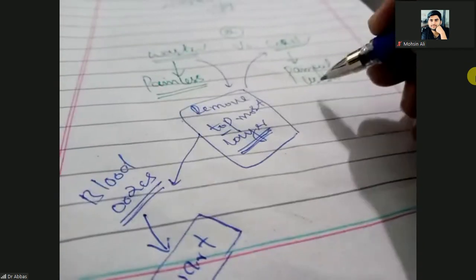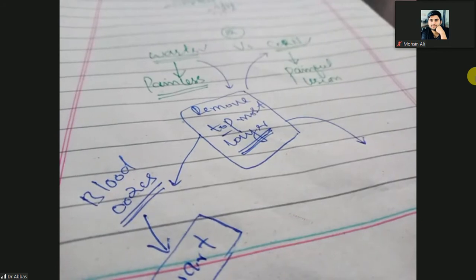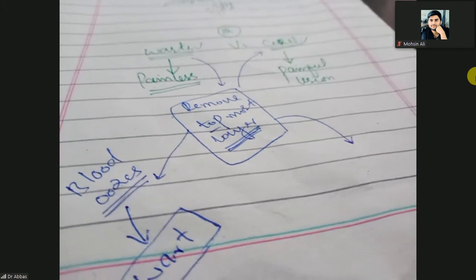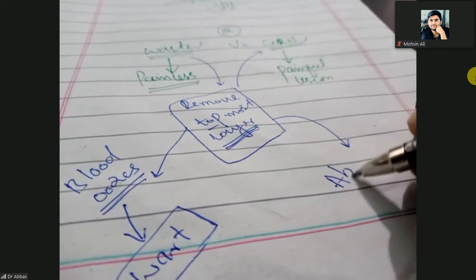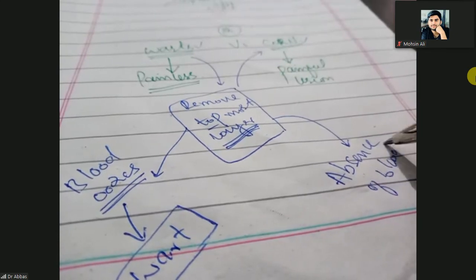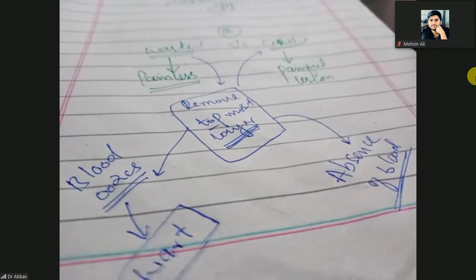But in the corn, after removing the topmost layer of the lesion, blood will not ooze. So in the corn there is absence of blood. This is the difference between warts and corn.